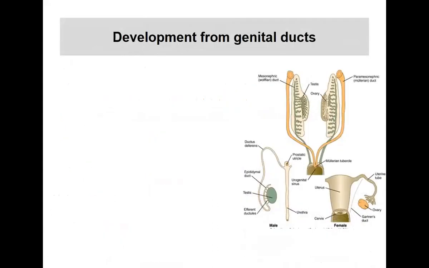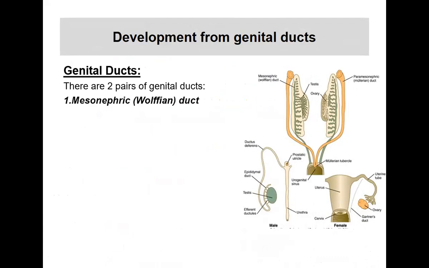Now we will come to the two important ducts which lead to development of most of the genital organs. So the development of the genital ducts. There are two pairs of genital ducts. One is called the mesonephric duct, and the second is called the paramesonephric duct. Mesonephric, as you can see in this picture, this is the mesonephric duct, and here is the paramesonephric duct. Yellow colored structure is the paramesonephric duct, and this green colored structure is the mesonephric duct.